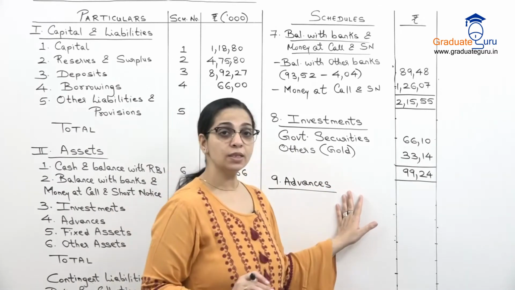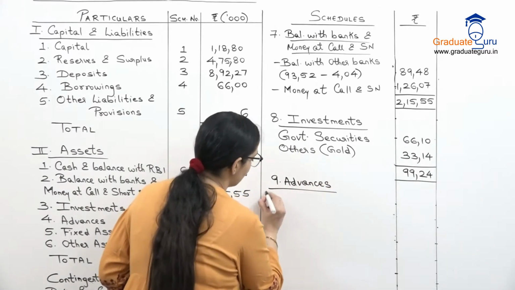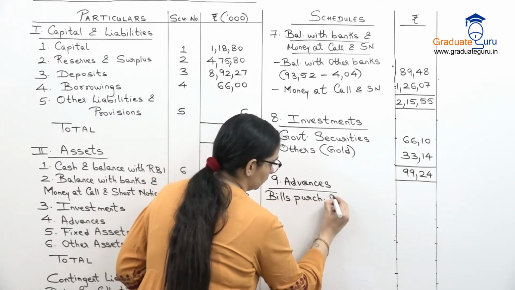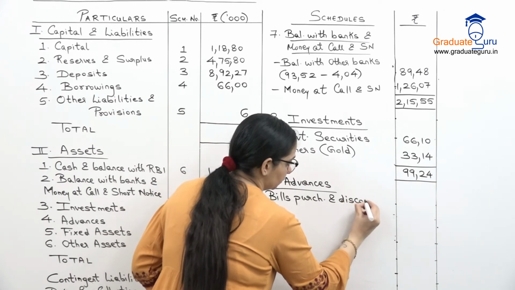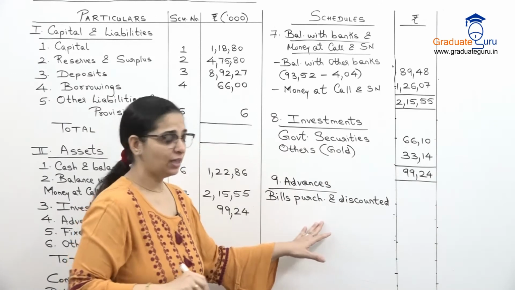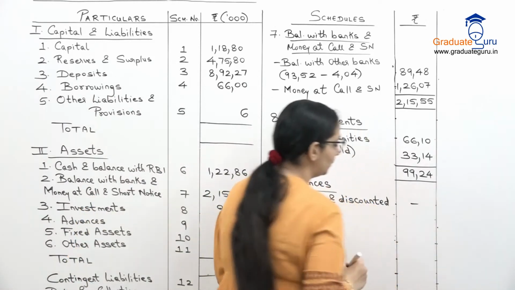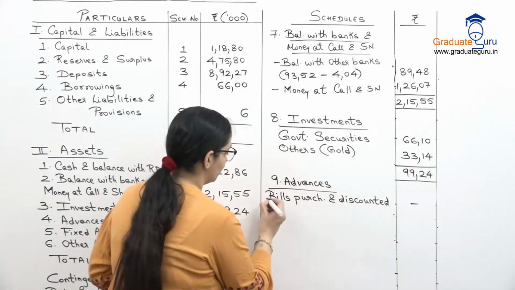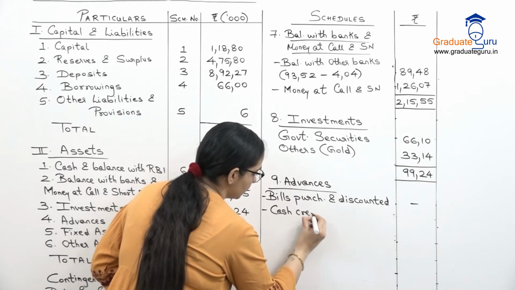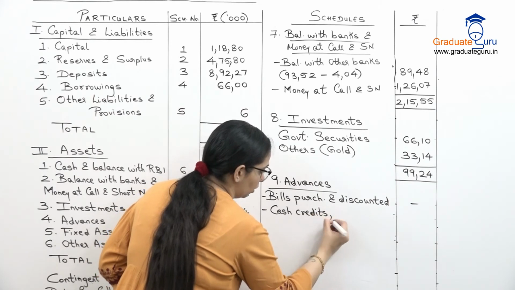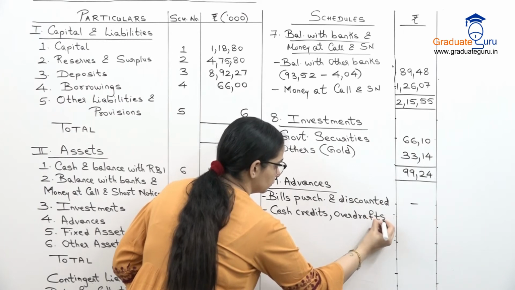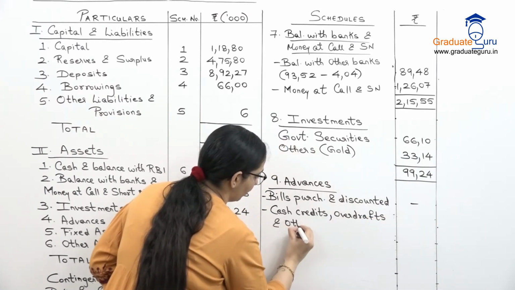So now let's continue with our schedule number 9, which is advances. So in our advances, we first write bills purchased and discounted. But इसमें we don't have any amount, so I'll put a dash. To complete our schedule, we need to write it down. Then we have our cash credits, overdrafts, and other advances.